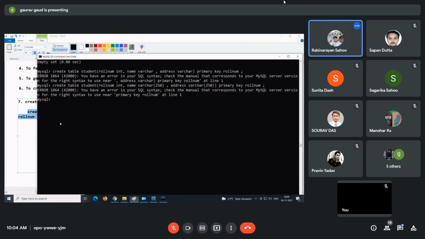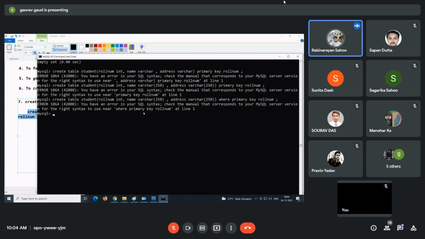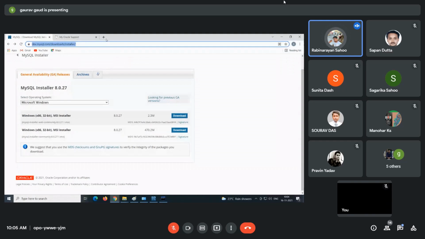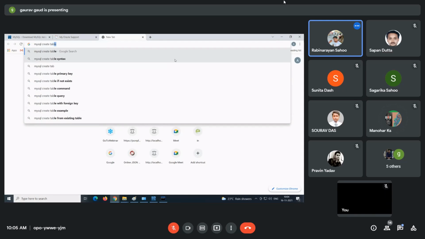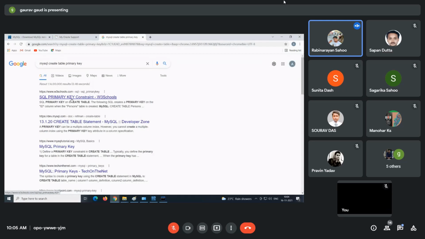Maybe let's try copy again. Primary key roll number. Okay, roll number, did I give it correctly? I guess we have to go for some R&D here. MySQL.